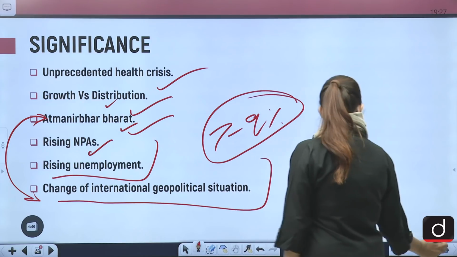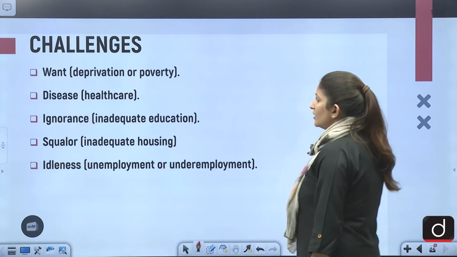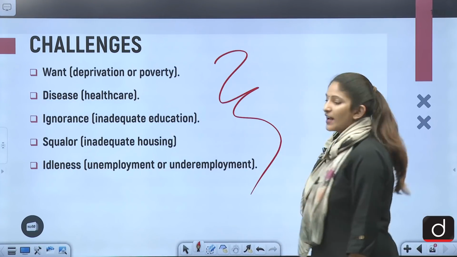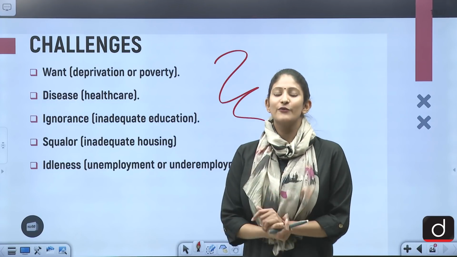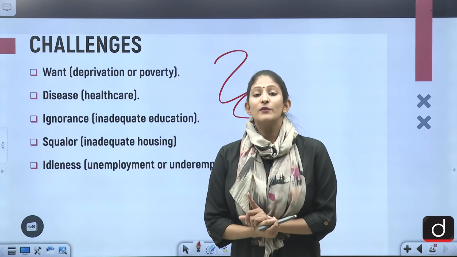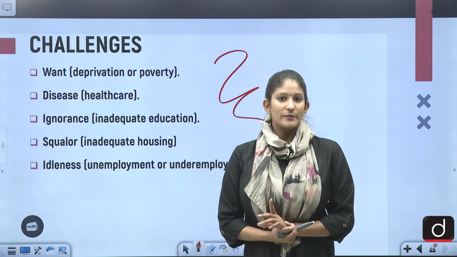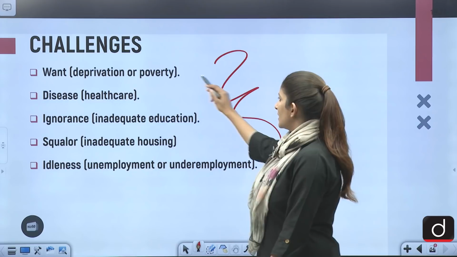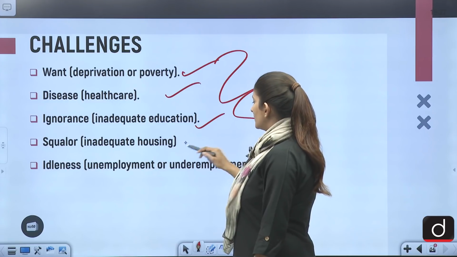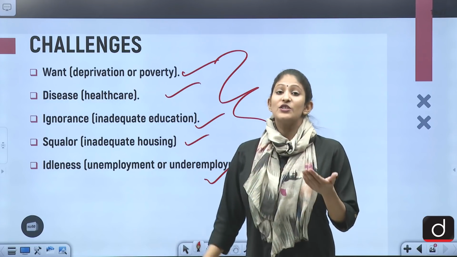If we talk about the challenges. Now, interestingly, these challenges are being taken from the Beveridge report. There was a very interesting article printed in the Indian Express, where it talked about the five giants.